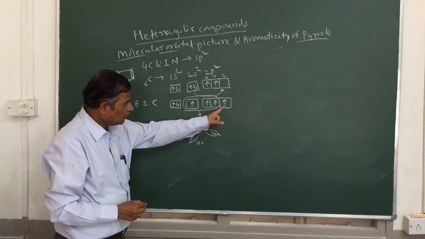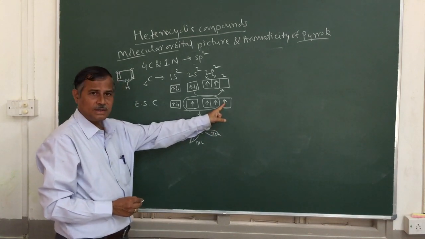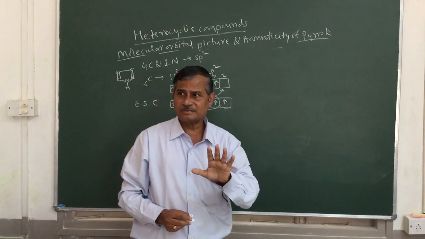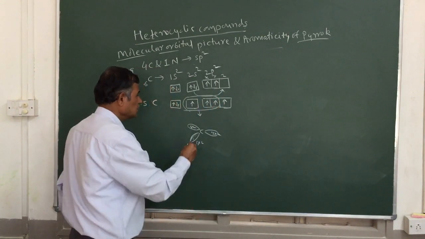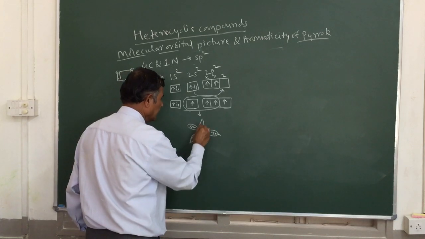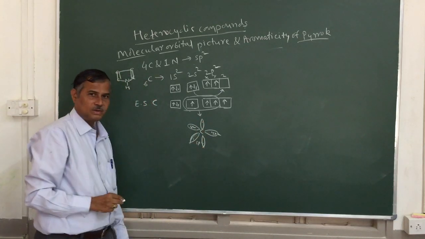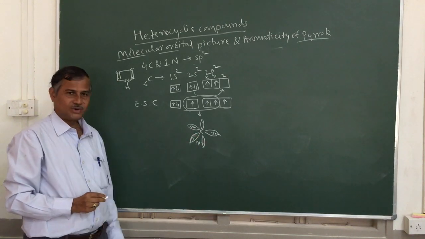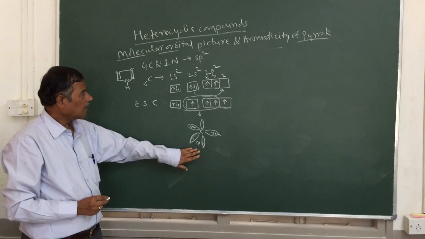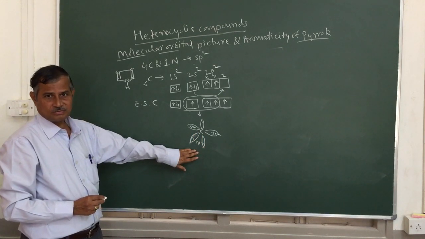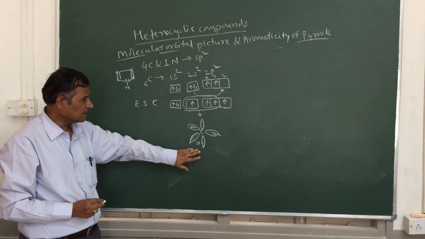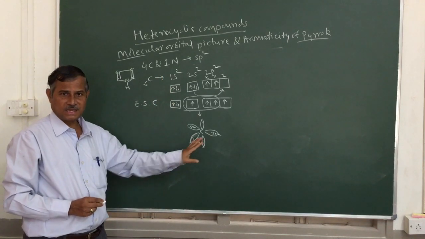And what is left here? One unhybridized pz orbital. This pz orbital has not taken part in the hybridization, so it remains perpendicular to the plane with a single electron. So this is how sp2 hybrid orbitals in the carbon are going to form.